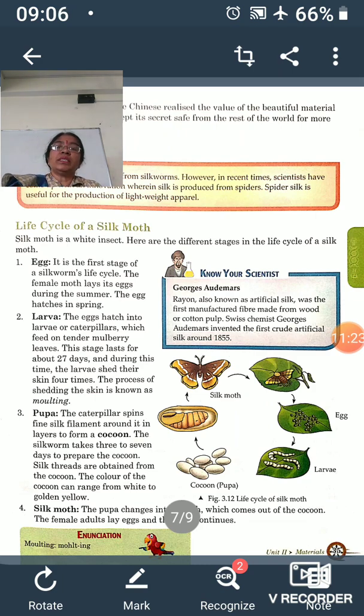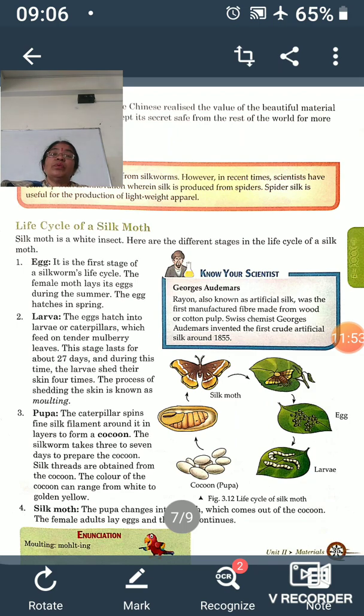At this stage the caterpillar will stop eating, and it will remain inactive inside that cocoon for some time, and after that it will slowly grow into an adult. This stage is called the pupa stage, and when it is matured, it will rupture the cocoon and come out from it and grow into a butterfly-like moth.